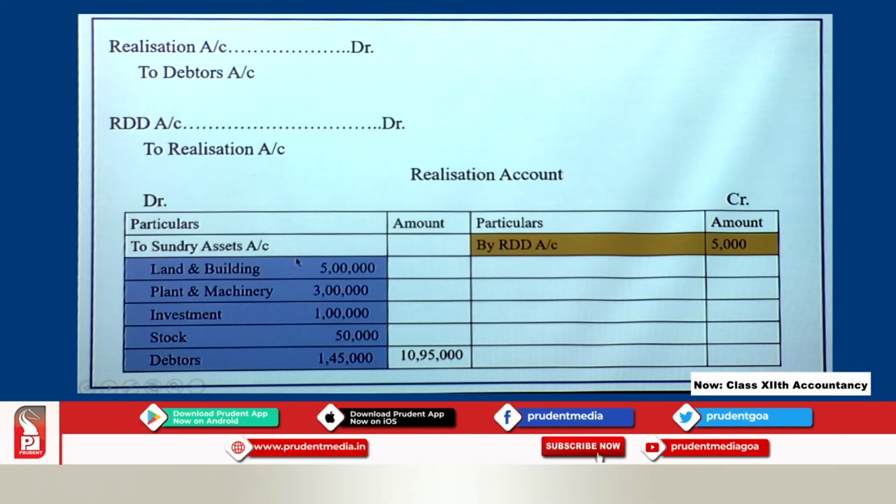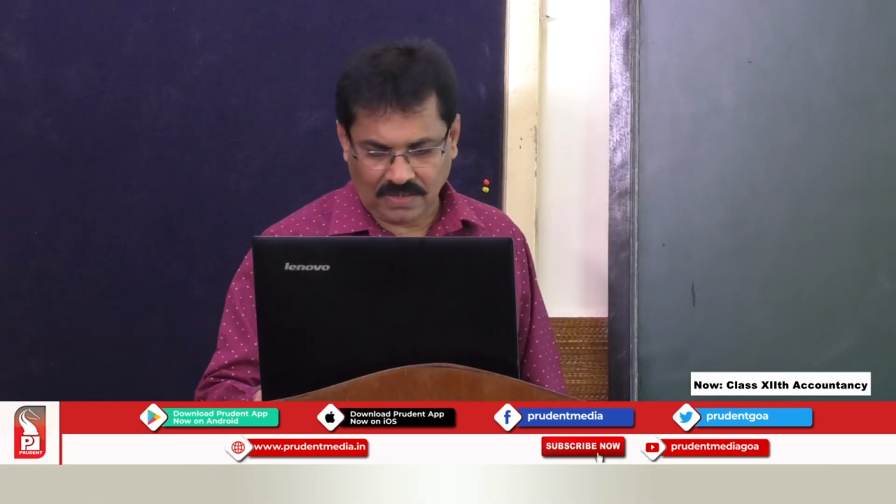So, land and building rupees 5 lakh, plant and machinery 3 lakh, investment 1 lakh, stock 50,000, debtors you have to take at gross value, that is before deducting your provision for bad and doubtful debts. So, the total should be brought into the outer column. I told you that debtors you have to take at the gross figure, and that RDD should be credited to your realization account. It appears as by reserve for doubtful debt account rupees 5,000. So, this is the first step in preparation of your realization account.